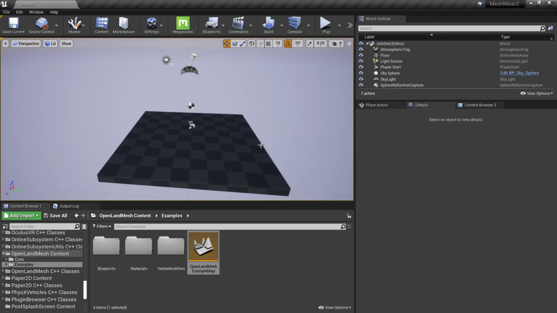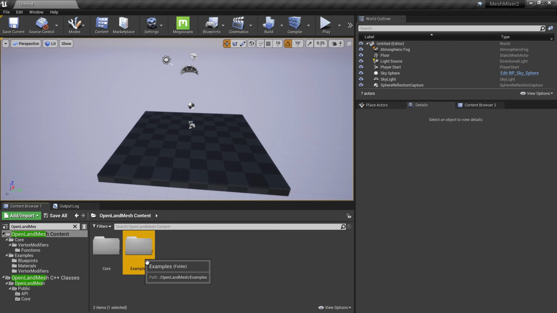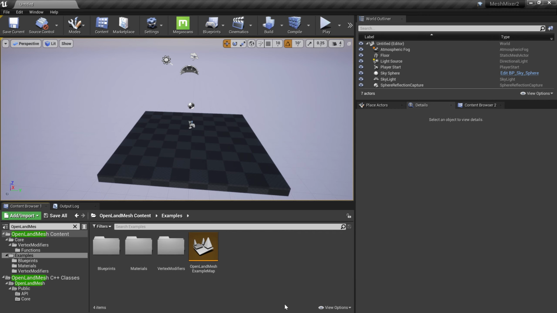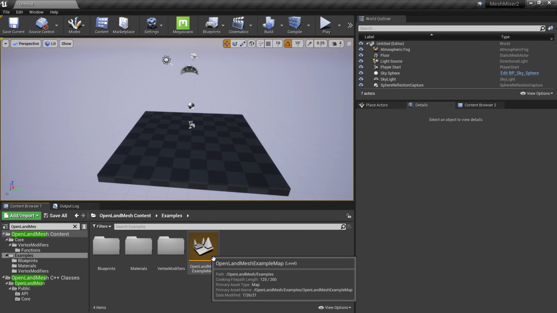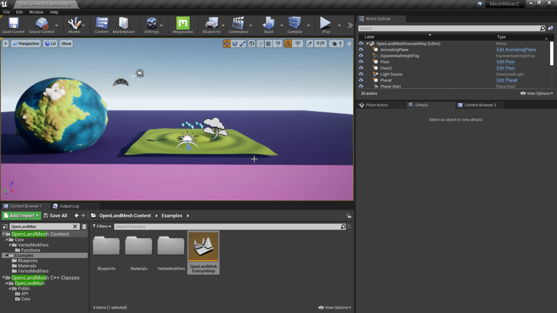After you install OpenLand Mesh, the easiest way to get started is to go to the example map. For that, you can open the content browser, and from here search for OpenLand Mesh. Then there will be a directory called OpenLand Mesh content, and then we have an example directory, and then a map called OpenLand Mesh example map. Just double click that. Then you have the example map that I showed you earlier.